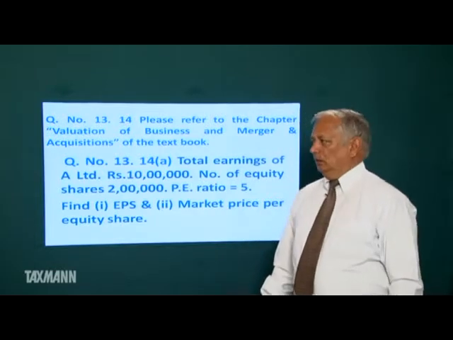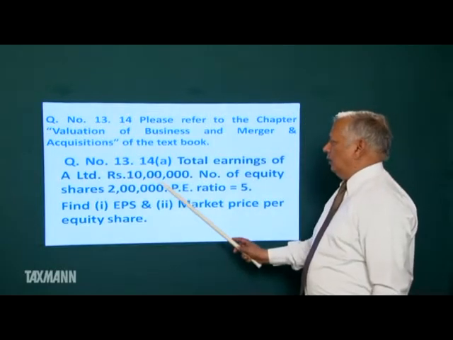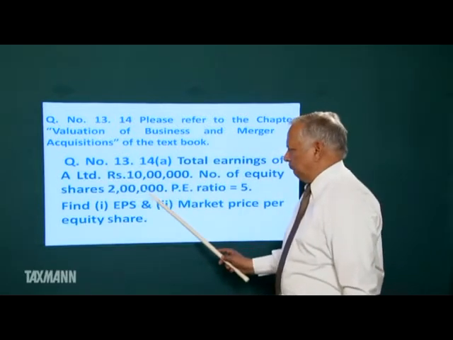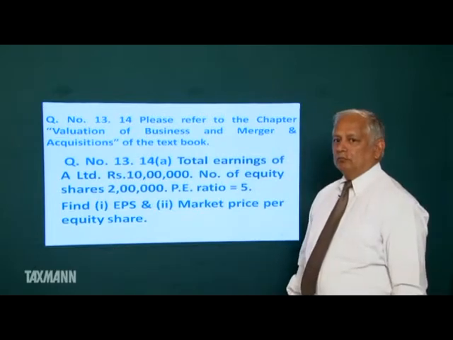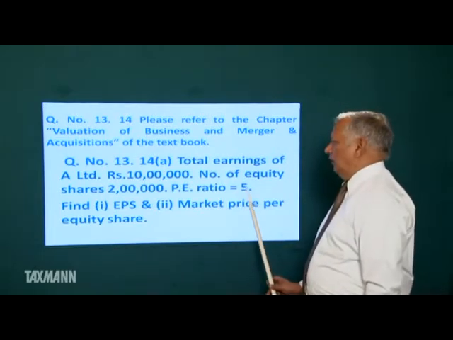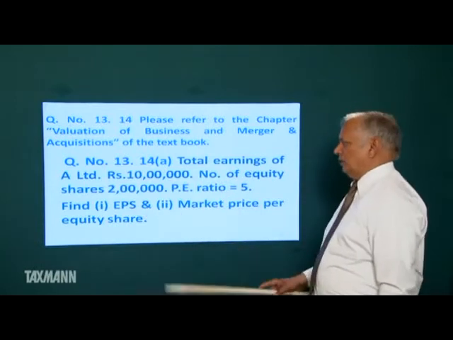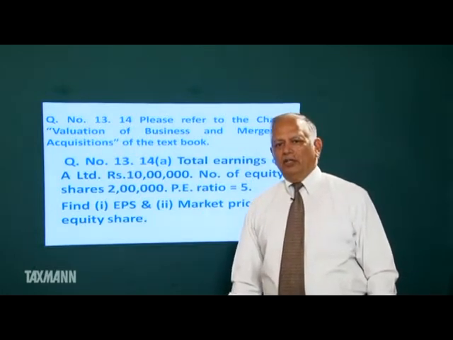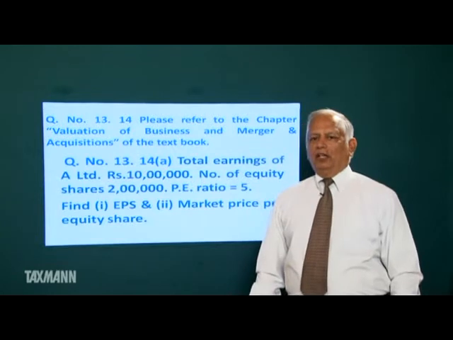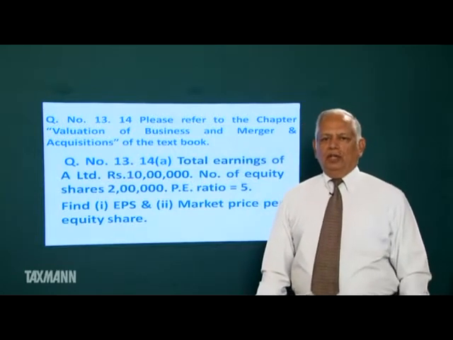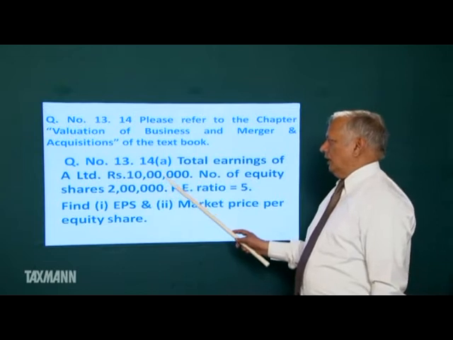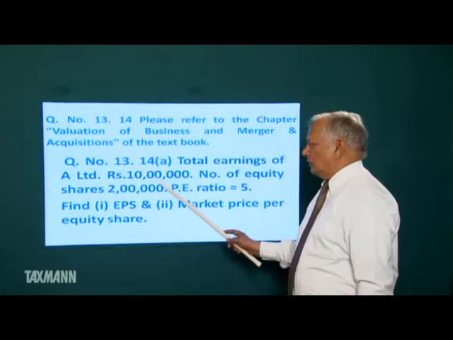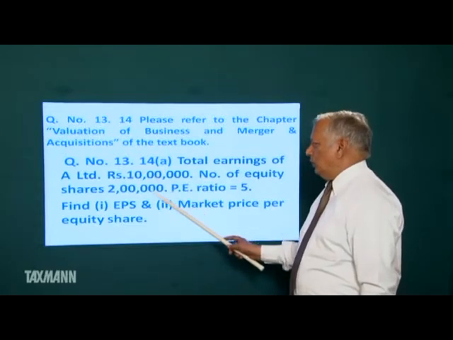We are given the total earnings of A Limited, rupees 10 lakh. Number of equity shares, 2 lakh. Price earning ratio 5. We have to find EPS and market price per share. What is EPS? Earning per share. It is EAT for equity shareholders divided by number of equity shares. EAT for equity shareholders in this question is 10 lakh. Number of equity shares is 2 lakh. So EPS is rupees 5, that is 10 lakh upon 2 lakh.